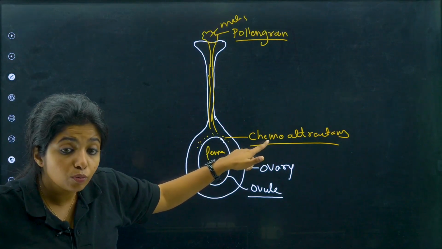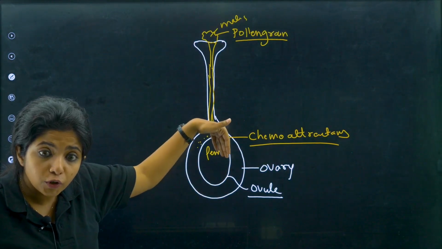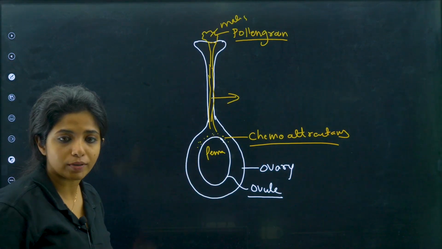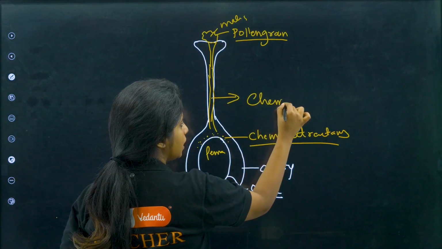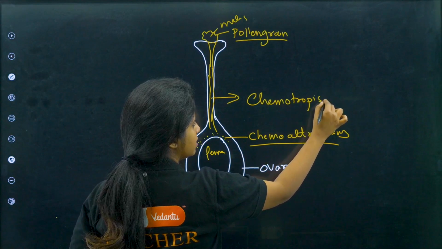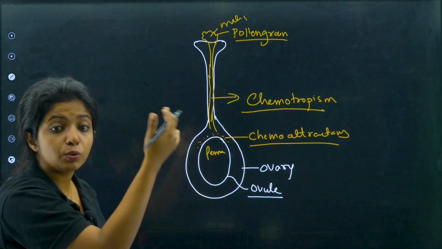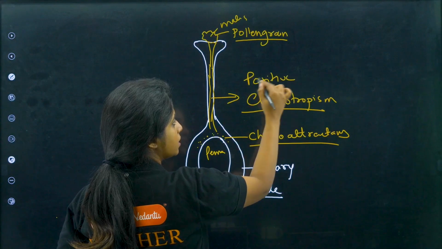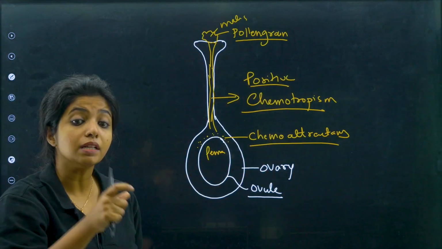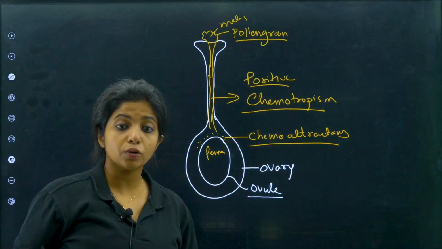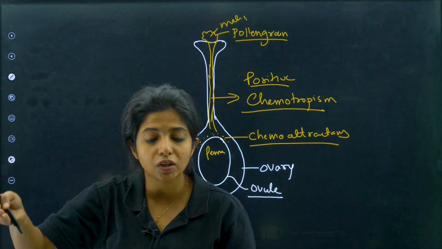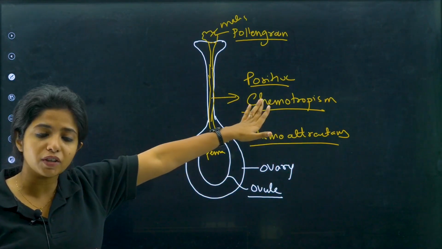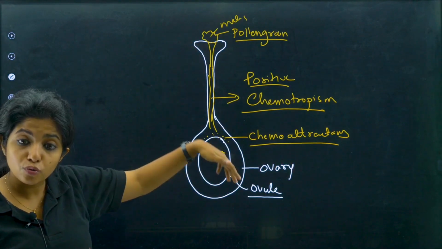So it's a chemical being released which causes the formation of the pollen tube, and you should know one very important thing. This is known as chemotropism. Why? Because it is moving towards the chemical and it is showing positive chemotropism. Here chemicals are the stimuli, whereas in the case of a plant growing towards the sunlight, light is the stimuli. This is an example of positive chemotropism, when it is moving towards the chemicals.